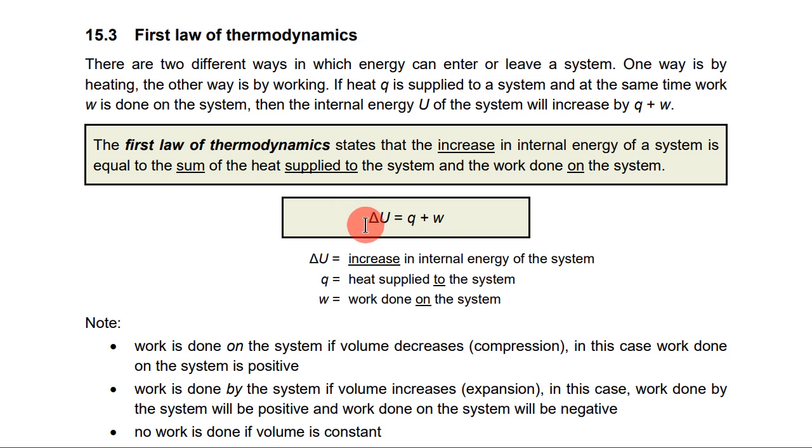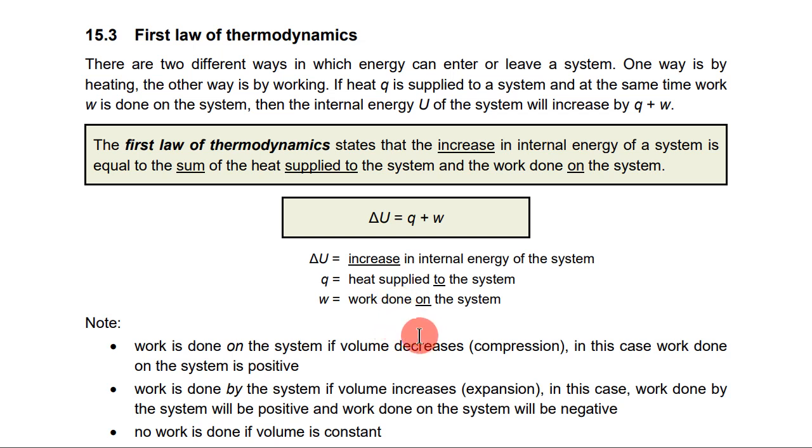In this equation, delta U equals Q plus W, which is the first law of thermodynamics. W stands for work done on the system. But what exactly is work done, and how do we go about doing work on the system? Well, we do work on the system by applying a force on the system and compressing it.